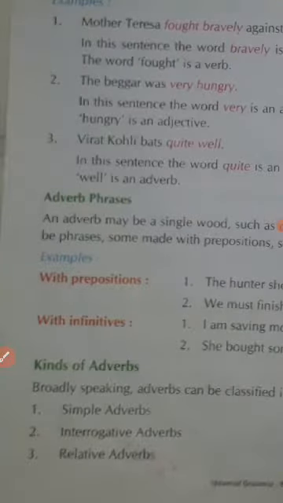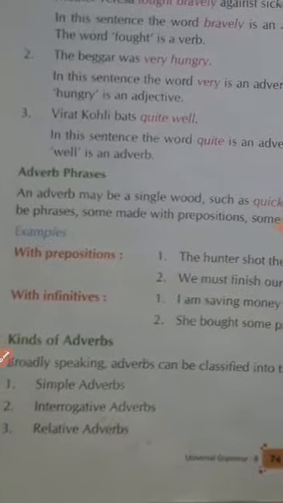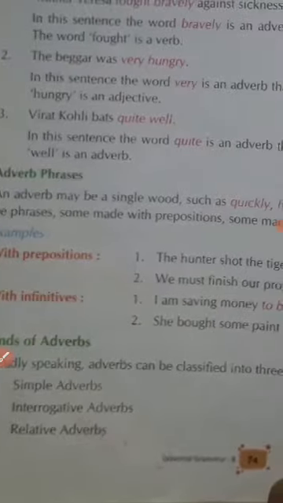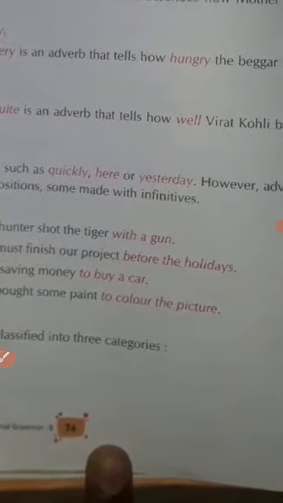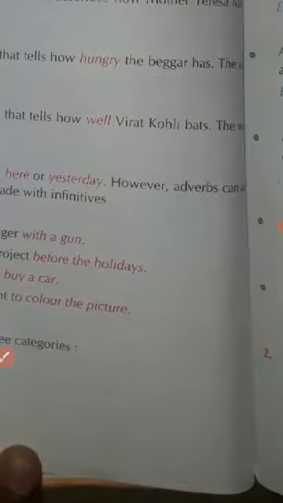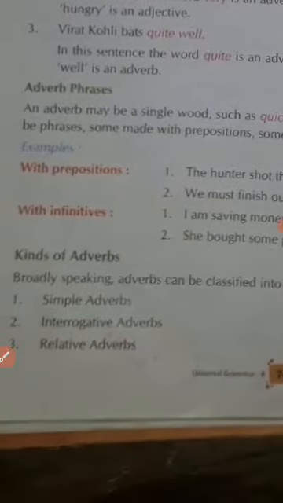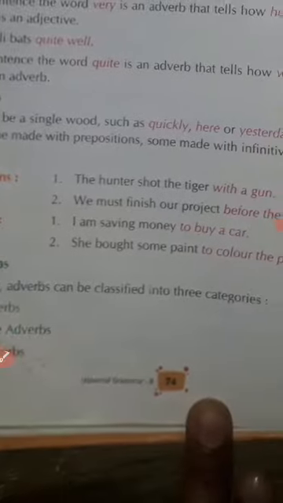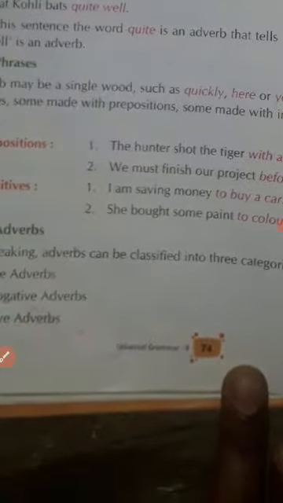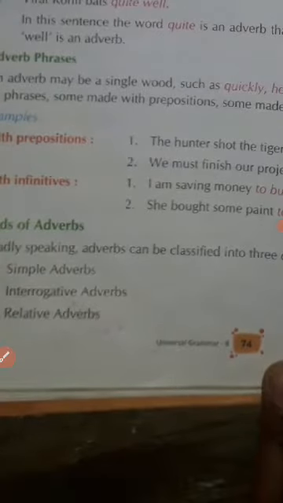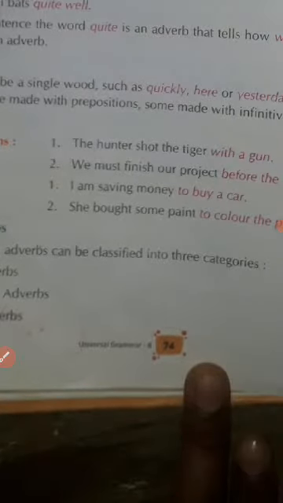Now, adverb phrases. What are adverb phrases? An adverb may be a single word, such as quickly, here or yesterday. However, an adverb can also be a phrase, made up with prepositions, infinitives, etc. See some examples with prepositions.